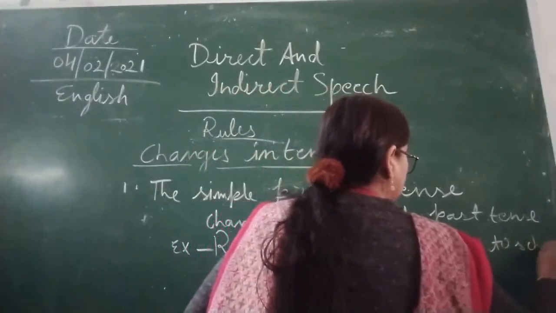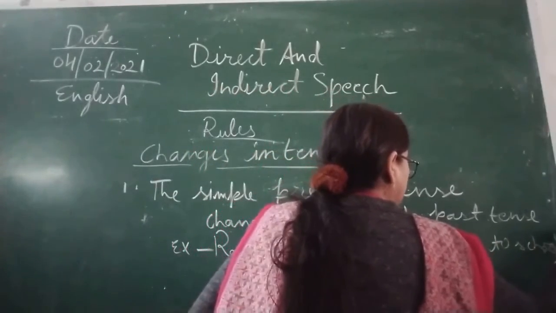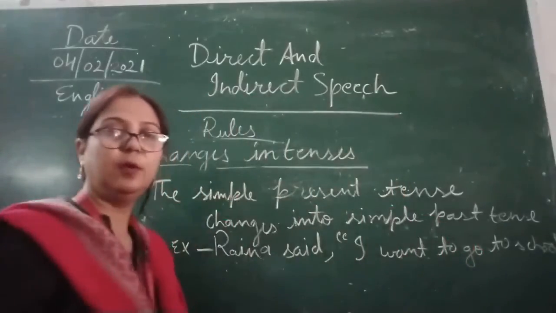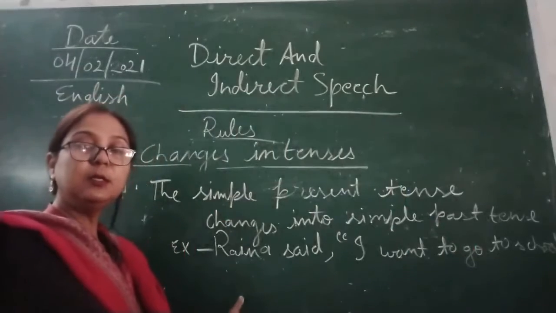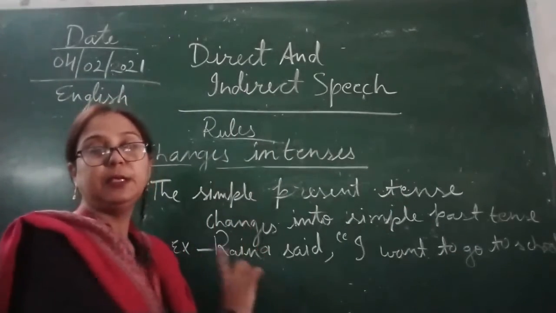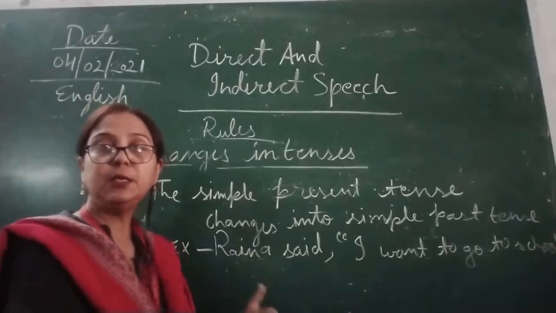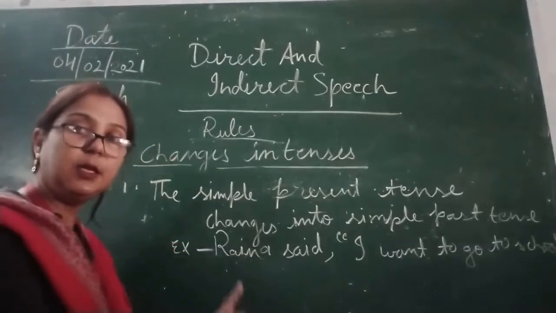Okay. Now inverted comma closes and a full stop will be there. So you can see over here, this is simple present tense. So the direct speech is written in the simple present tense.